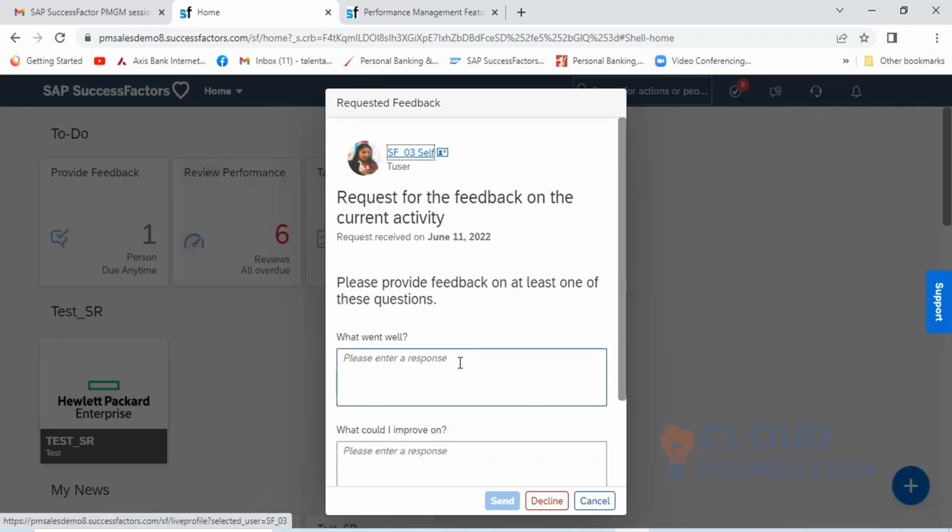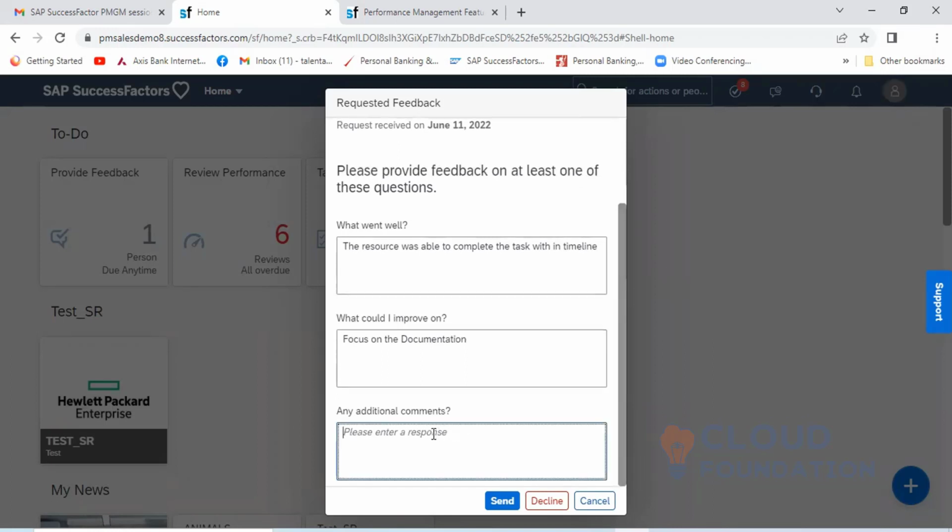So what went well? The user fills in the answers, and any additional comment, then clicks on send.